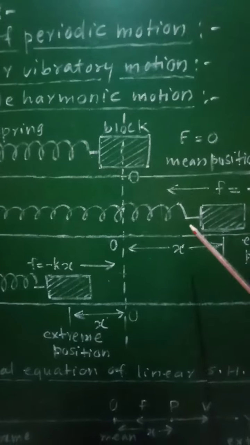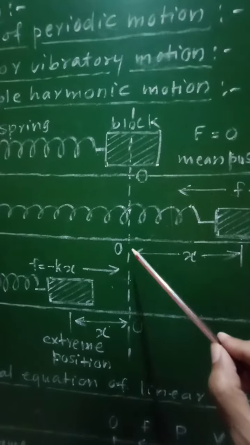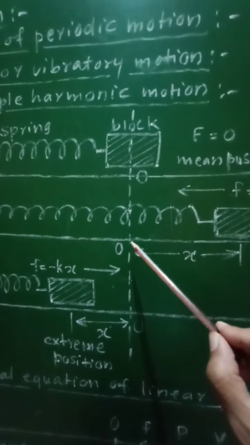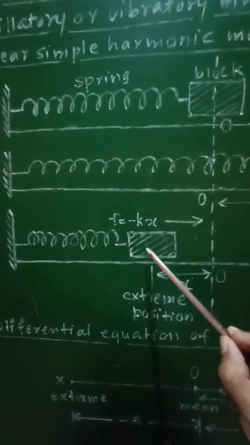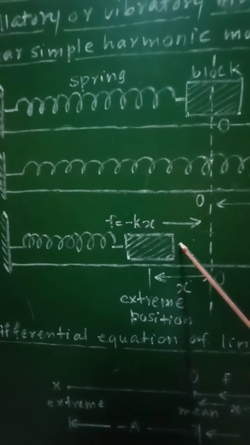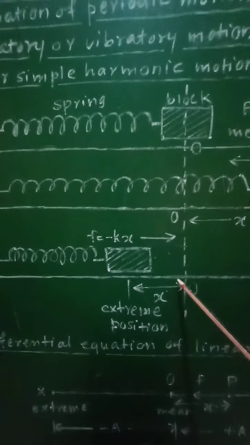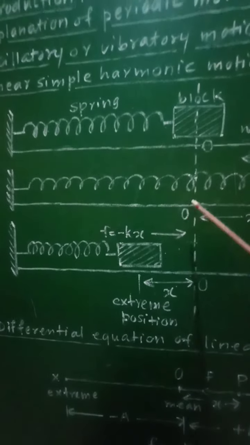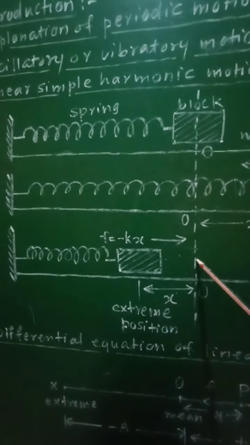So in the second case, force is directed towards left, that is the restoring force, which is directed towards the mean position. Here also in the second case, that restoring force is directed towards right, that is towards the mean position, and therefore we can say that in this case the restoring force will be always directed towards the mean position.